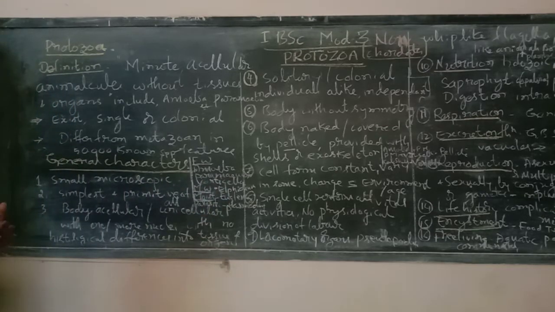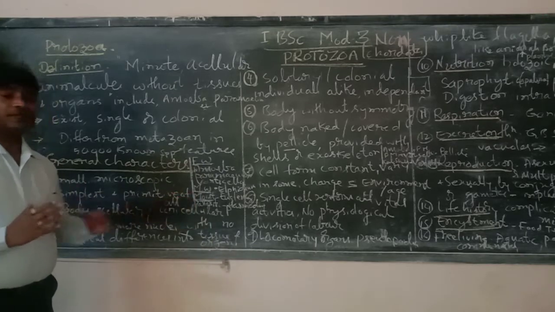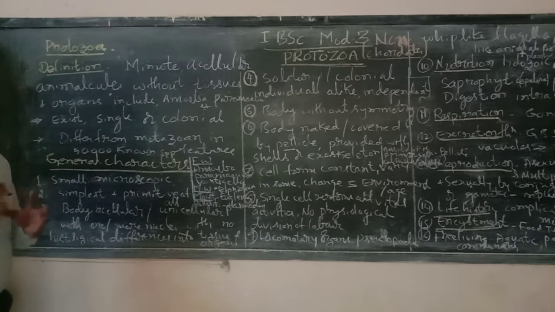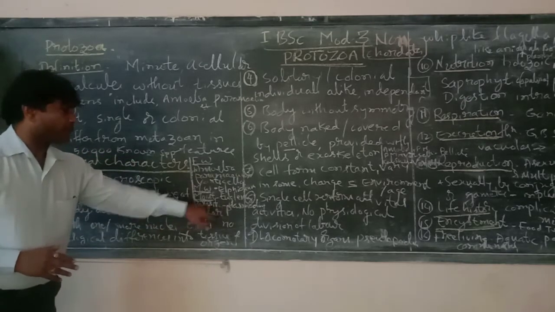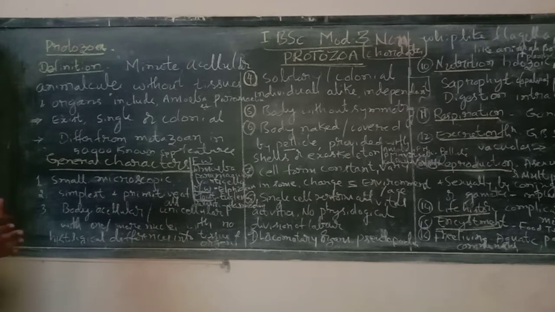And some of the protozoans are parasitic. Parasitic forms means they depend upon other life forms, like Plasmodium. So this is the habitat of the protozoans. Now we come to other features. They are small, microscopic. They are the simplest, most primitive of all life forms.